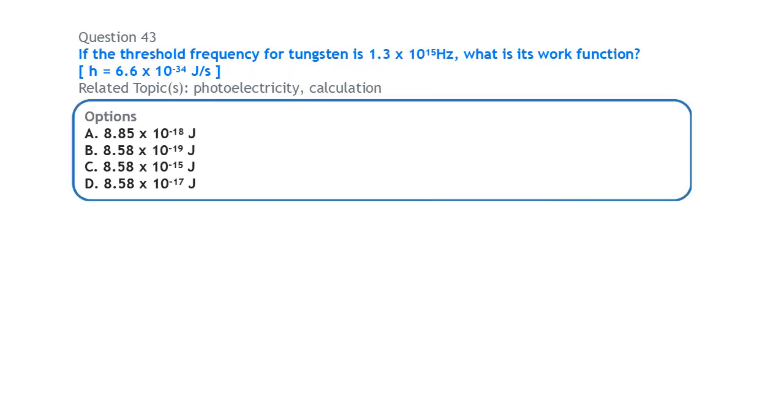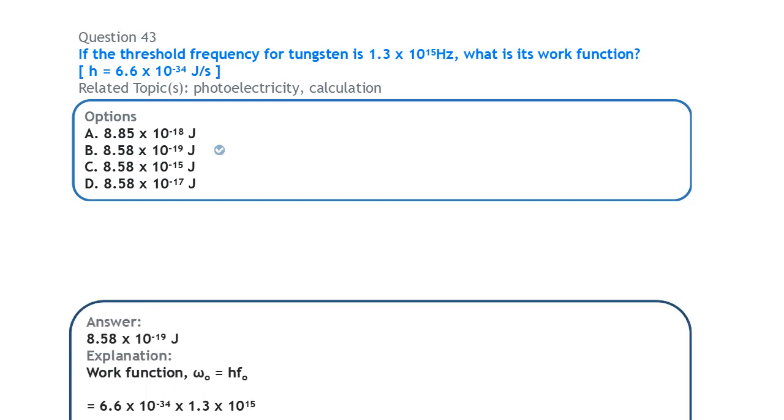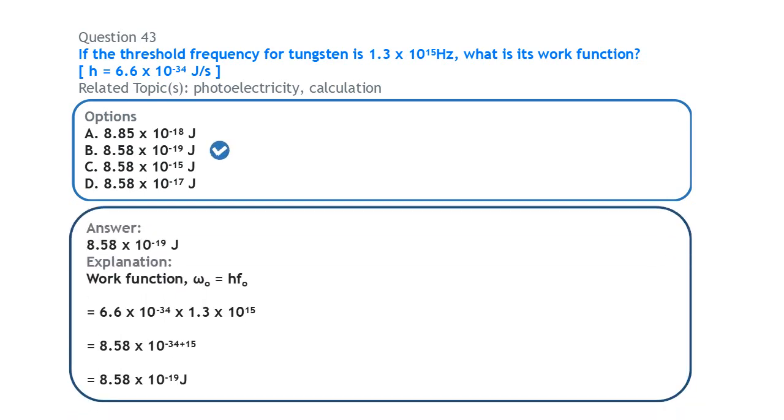Next, on photoelectricity, if the threshold frequency of tungsten is 1.3 times 10 raised to power 15 Hz, what is its work function? We are given Planck's constant as 6.6 times 10 raised to the power minus 34. Alright, work function, omega naught, is equal to h f naught, where h is Planck's constant and f naught is the threshold frequency.